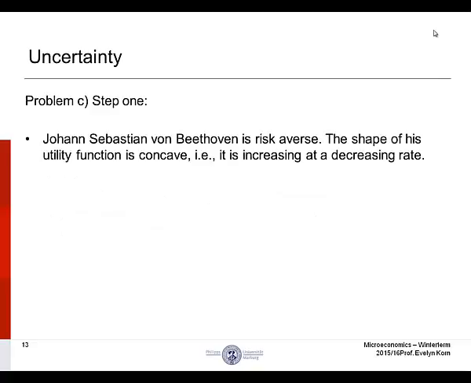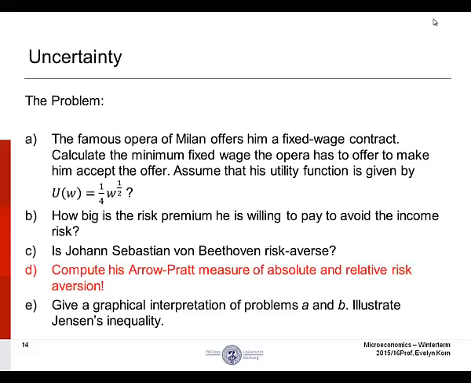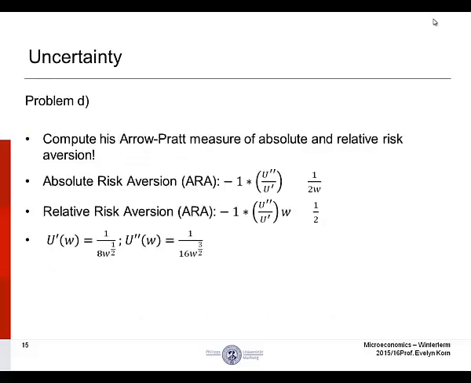Problem C, Step 1. Johann Sebastian von Beethoven is risk-averse. The shape of his utility function is concave. That is to say, it is increasing at a decreasing rate. Problem D. Compute his Pratt measure of absolute and relative risk aversion.